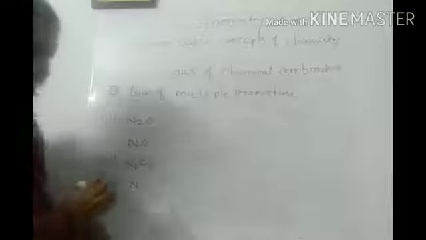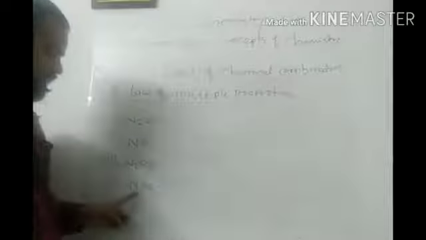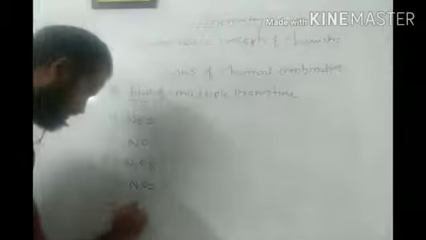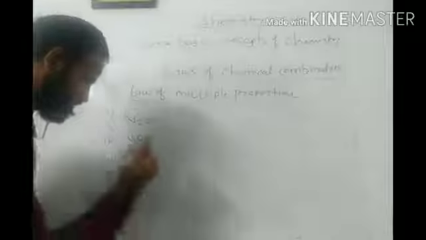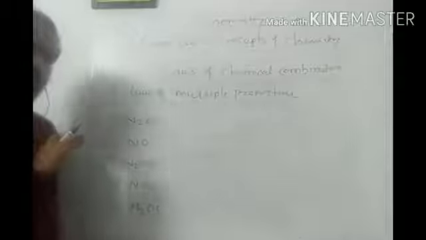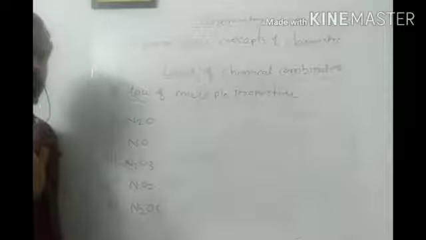Third is N2O3. Fourth is NO2, nitrogen dioxide, and fifth is N2O5, nitrogen pentoxide. So after combining nitrogen and oxygen, I get these 5 oxides.